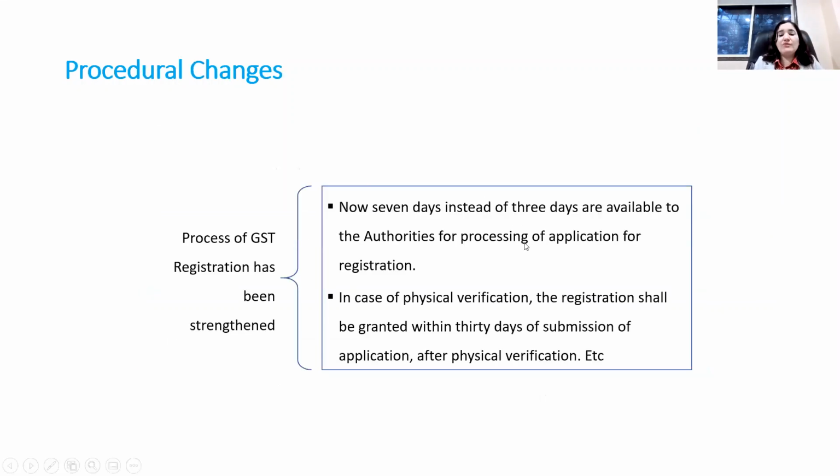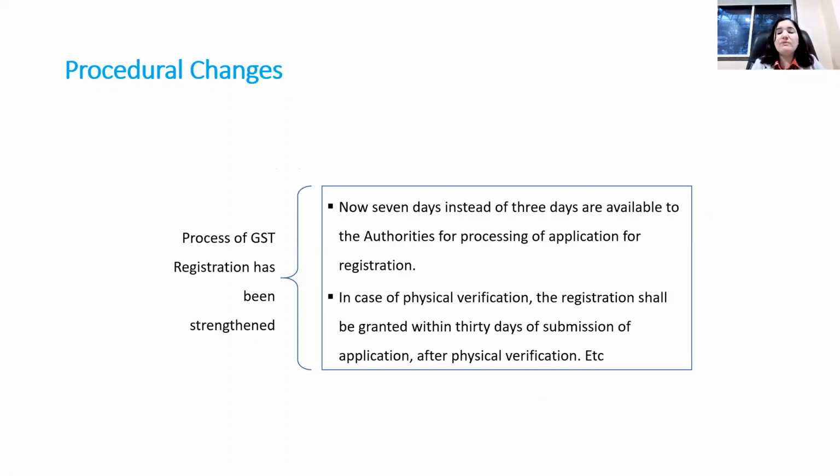Also, the power of physical verification is allowed to the authorities in certain cases, or authorities can choose the cases wherein they can physically verify the premises. Certain procedural changes are made in registration. Now it is 7 days instead of 3 days.